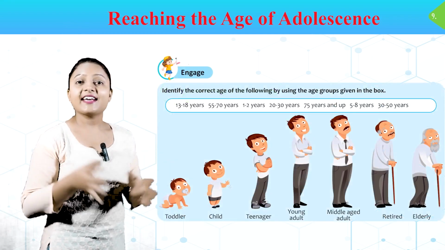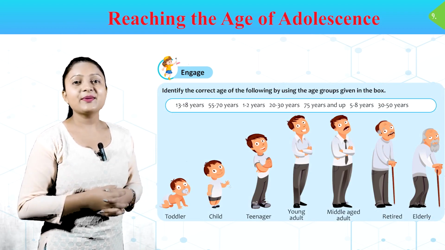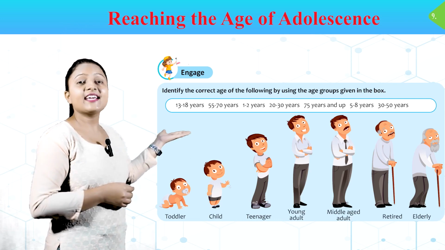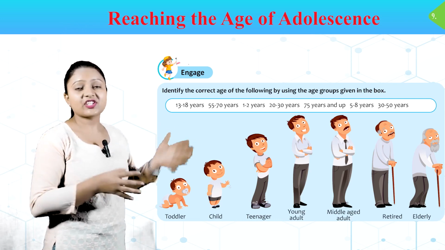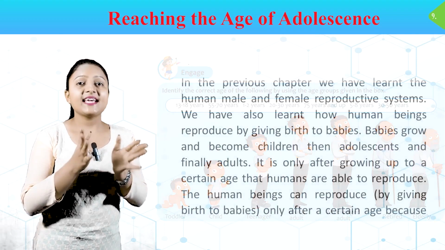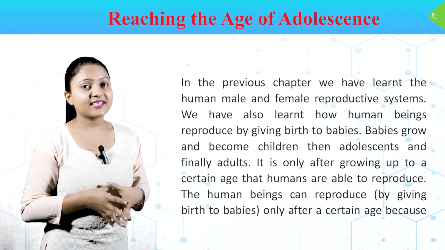Engage. Identify the correct age of the following by using the age group given in the box. ये जो पिक्चर्स दी गई हैं इन सब के आपको एज पहचाननी है जो एज ग्रुप बॉक्स में दिए गए हैं उनमें से. In the previous chapter we have learned the human male and female reproductive system.